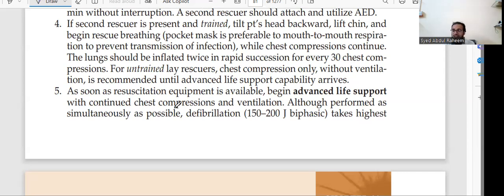Basically, till that time you have 2 to 3 minutes, you are giving CPR, trying to regain the heart activity, and giving air to the body. Before doing that, if any person is falling down and we suspect cardiac arrest, you have to call for help.